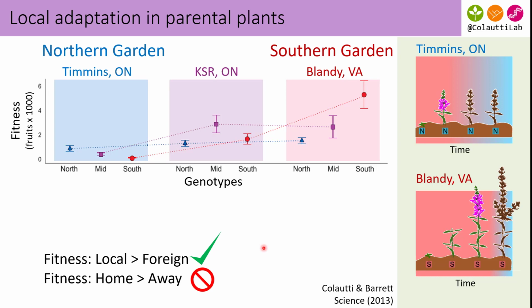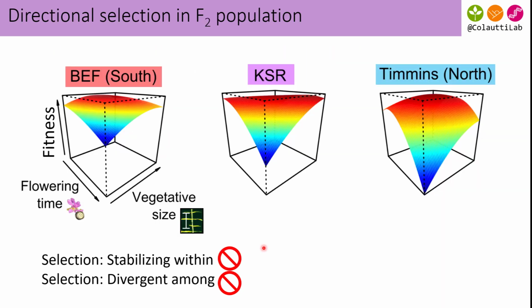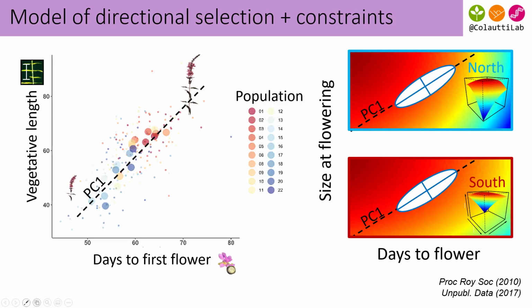If we look at natural selection on the F2s, we find that selection is mostly directional, again, in line with those meta-analysis studies. You can see that selection favors earlier flowering, but the slope of this increases as we move north. So how do we get local adaptation under directional selection? We think that there's a developmental constraint on flowering time that limits the response to natural selection.